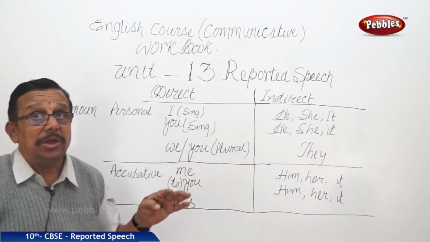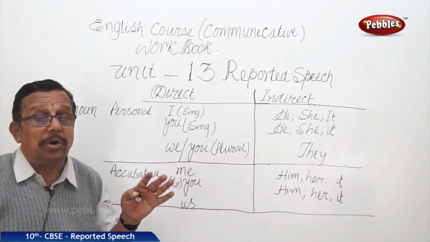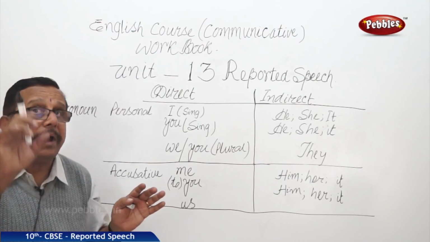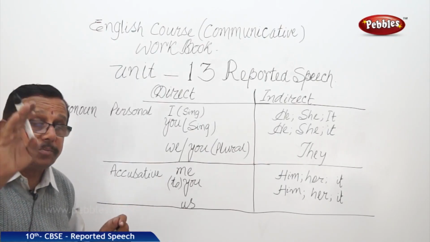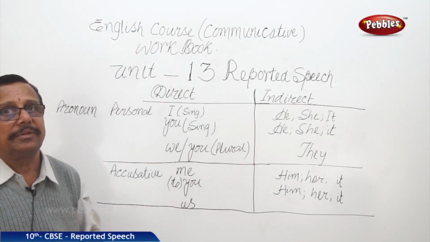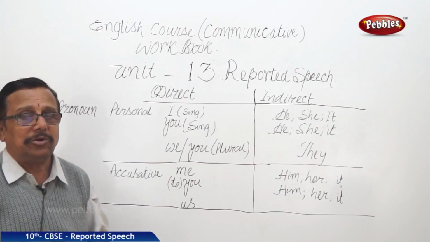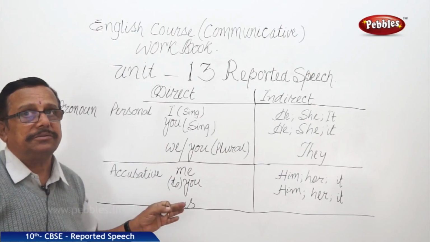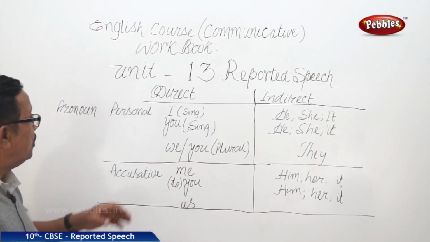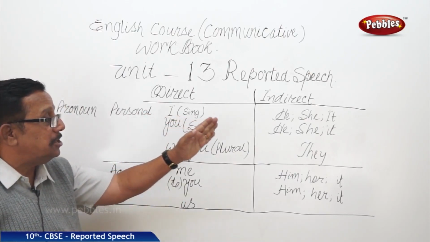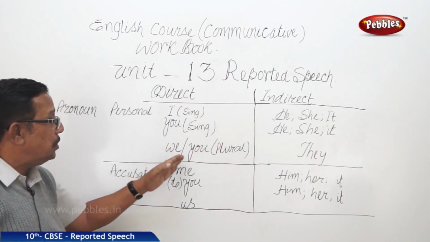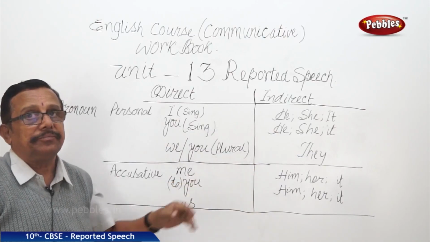And in "you are coming tomorrow," not only you and are need to change. Tomorrow is also there, and that also has to be changed. That we will see after knowing these changes. So here, I singular becomes he, she, it. You singular becomes he, she, it. We and you plural become they.